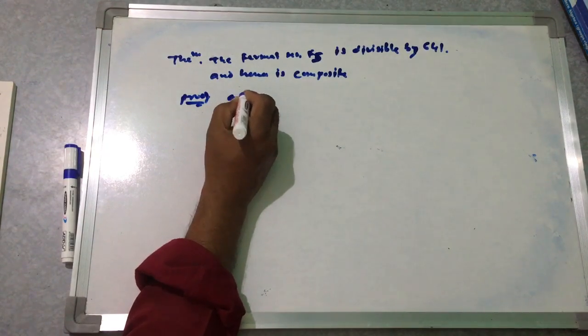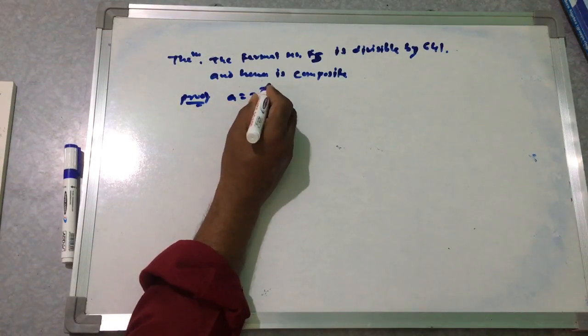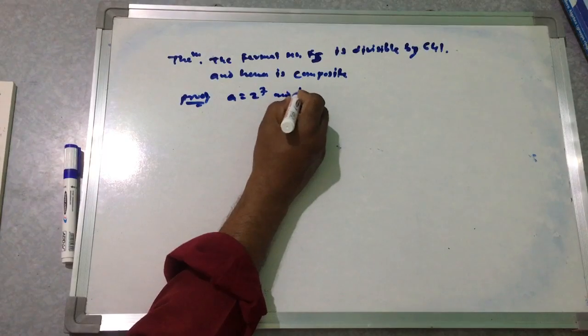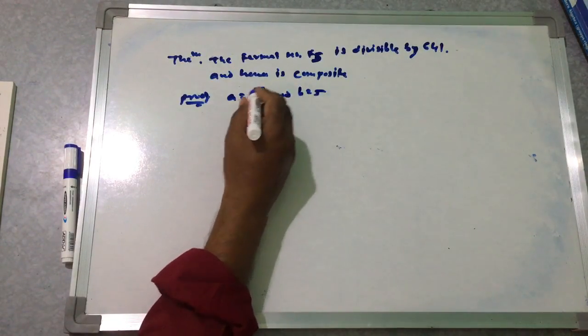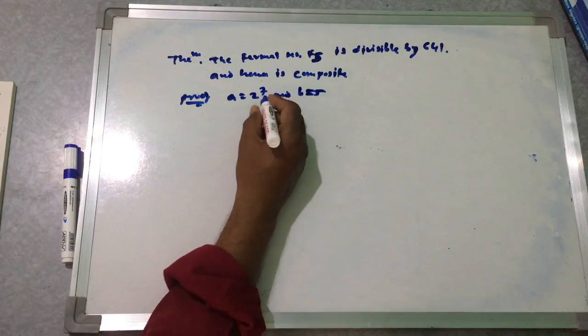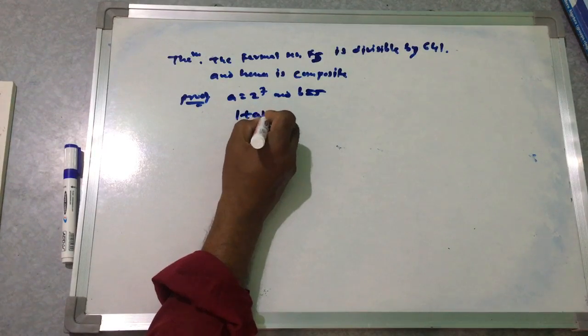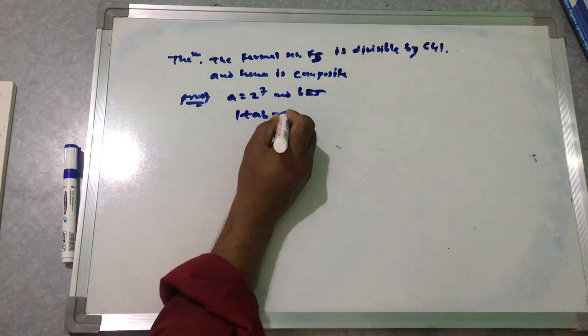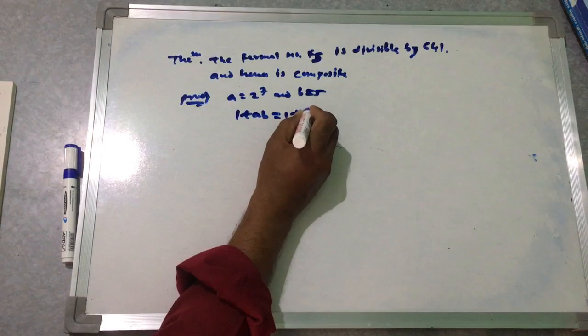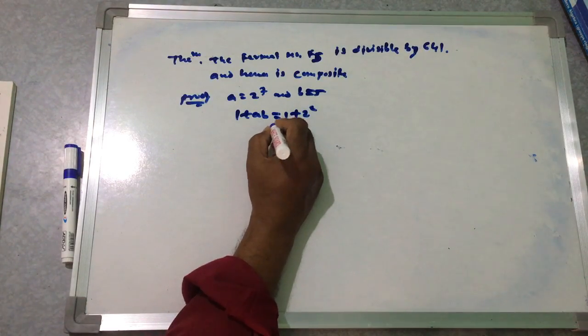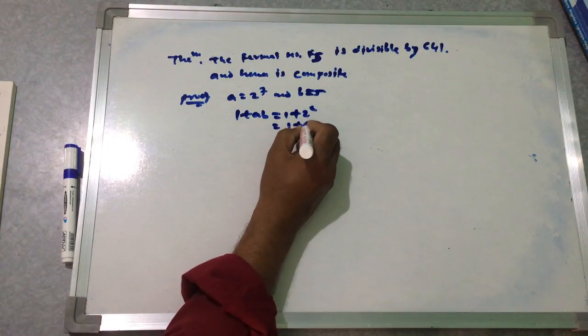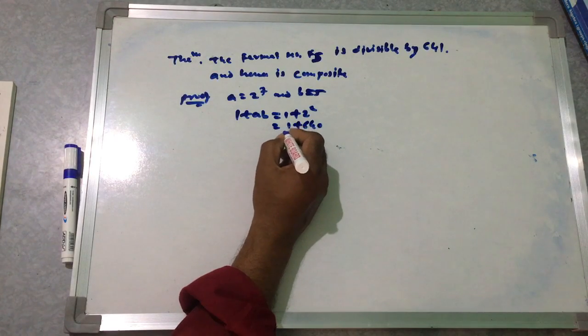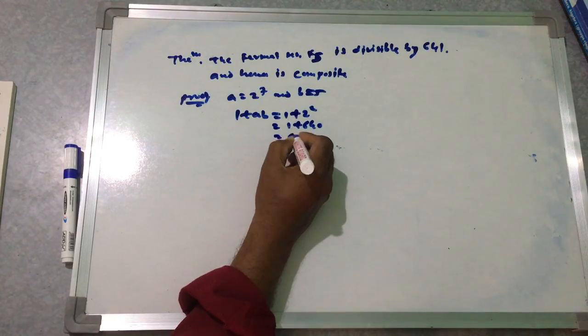A is equal to 2 to the power 7 and B is equal to 5. So 1 plus AB is equal to 1 plus 2 to the power 7 times 5, that is equal to 1 plus 640, that is equal to 641.